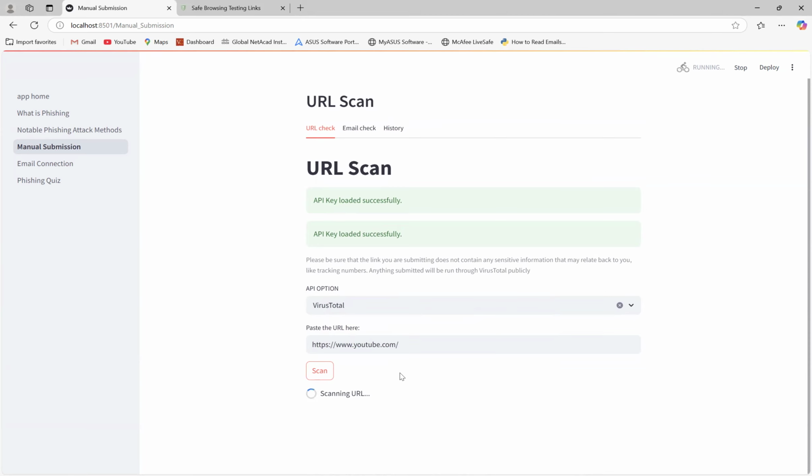It is going to take a couple seconds, but that's because we did it to kind of avoid an error of it not coming back correctly. So we had to give it a little bit of time and attempts to really focus and come back and return the actual message we need without having to do it multiple times. So soon it's going to show us exactly what we're working with here and if this link is safe.